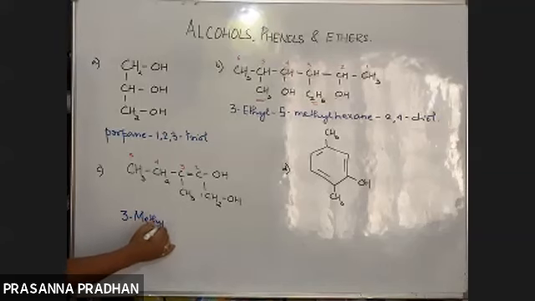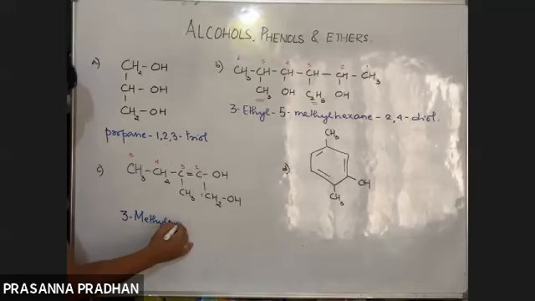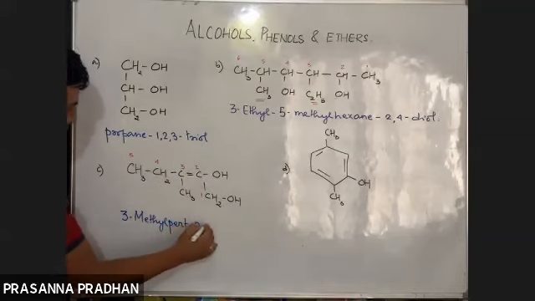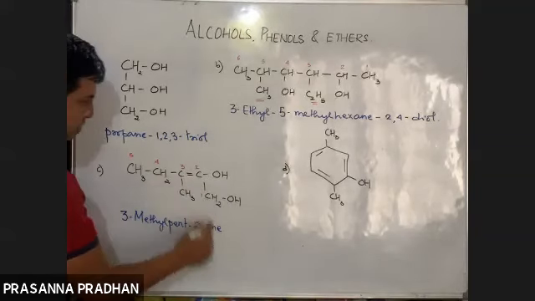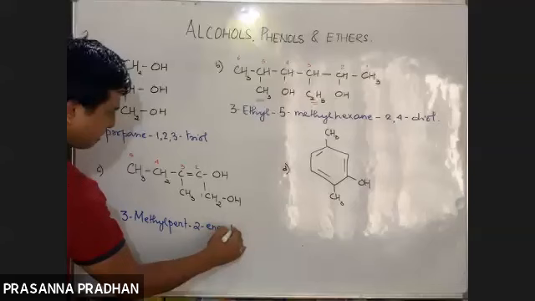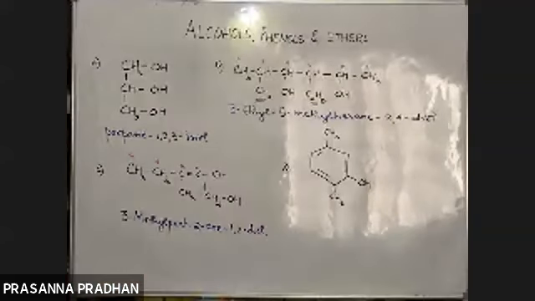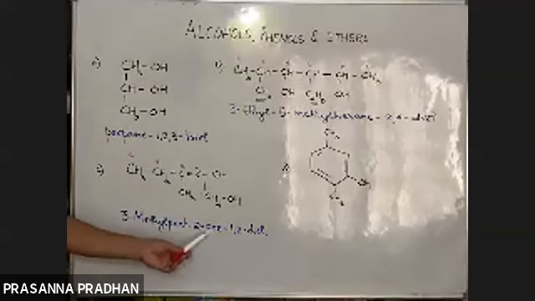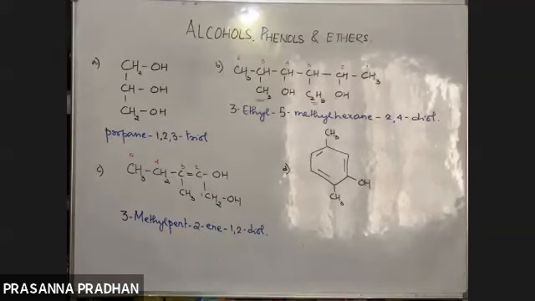3-methyl pent. The double bond starts at number 2, so pent-2-ene. There are 2 OH groups, 1, 2, so diol. So 3-methylpent-2-ene-1,2-diol.